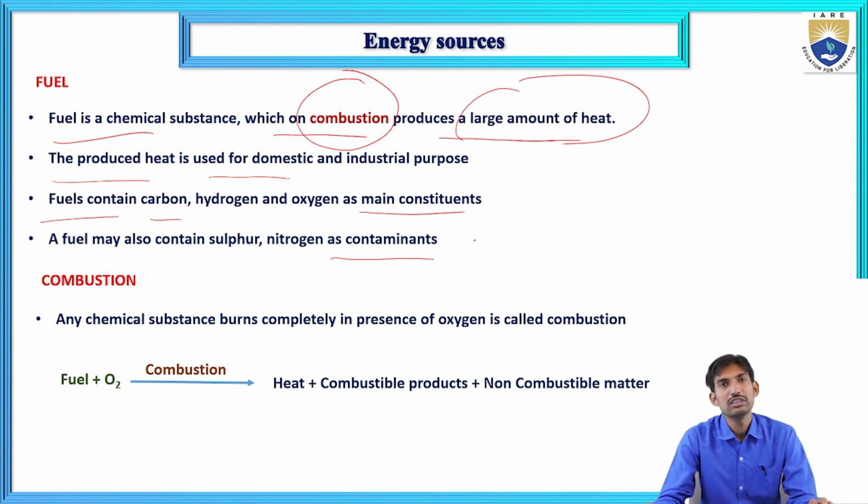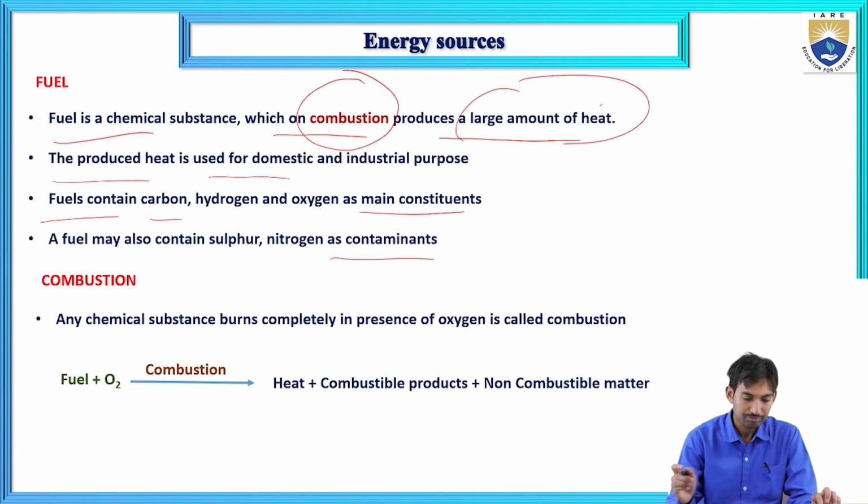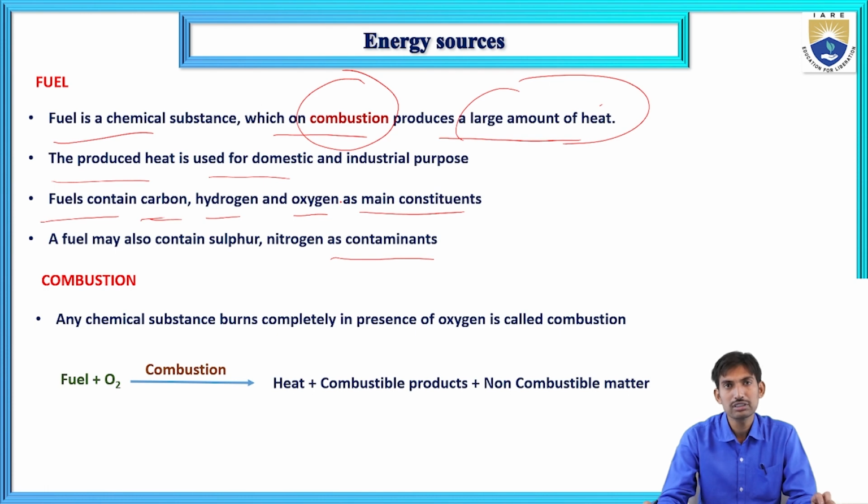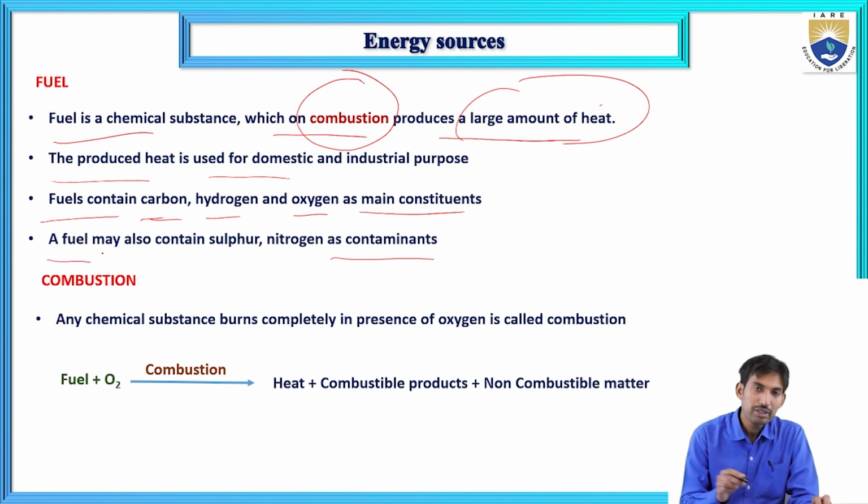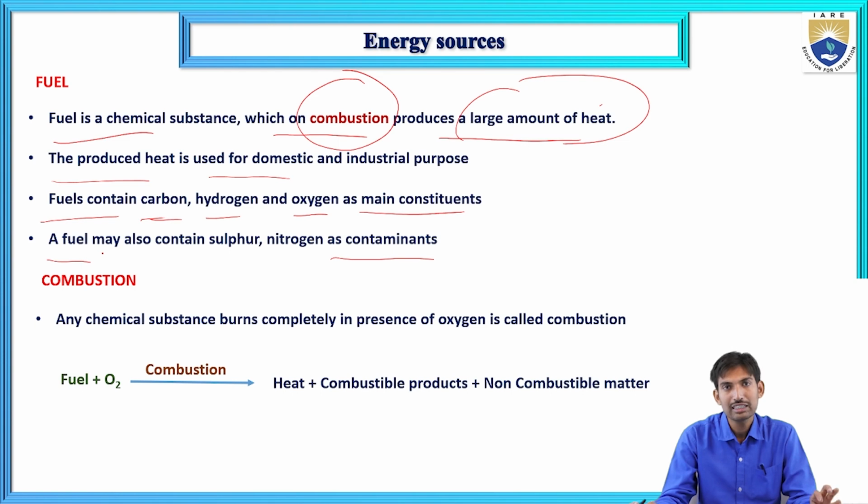What is fuel? Fuel is a chemical substance which on combustion produces a large amount of heat. The produced heat is used for domestic as well as industrial purposes. The fuel substances contain carbon, hydrogen and oxygen. These are the main constituents present in the fuels. A fuel may also contain some other elements like sulfur, nitrogen, water molecules. Those act as contaminants present in the fuel.